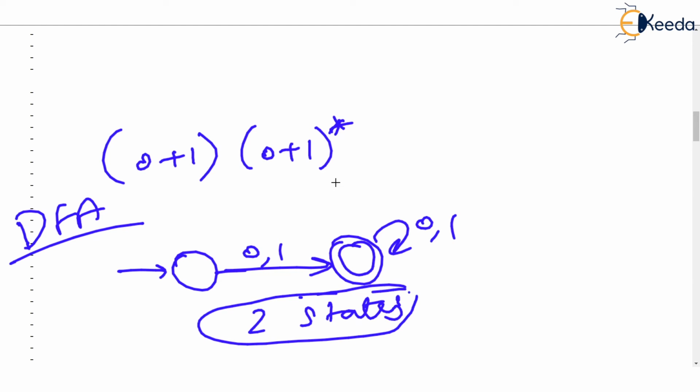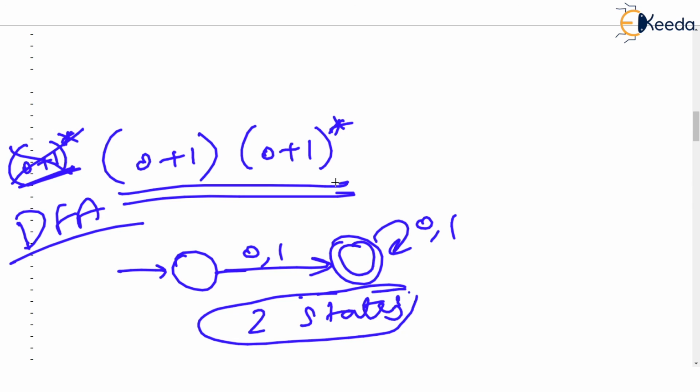But there was a tricky question asked about (0 or 1) star in the beginning. And if we used our theorem and started constructing an FA and then converting it into an NFA and then a DFA and all sorts of things, it would have taken 15 minutes at least. But understanding the regular expression is what is more important, and that was proved from this great GATE question. Thank you very much.